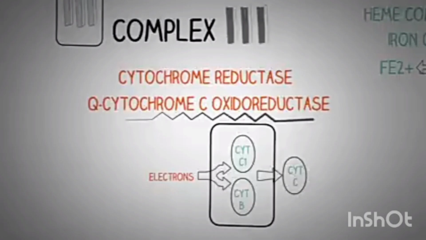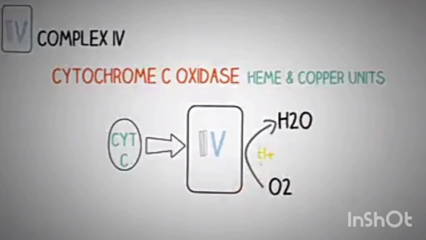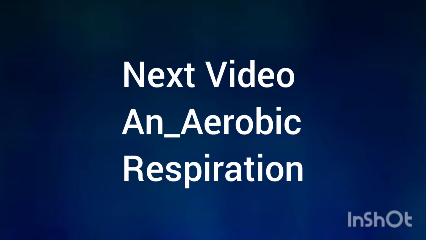Here is the reaction: FADH2 equals 2 ATP in the Krebs cycle. Here is the overall reaction in the inner membrane and intermembrane space of mitochondria. Here is the end of aerobic respiration.